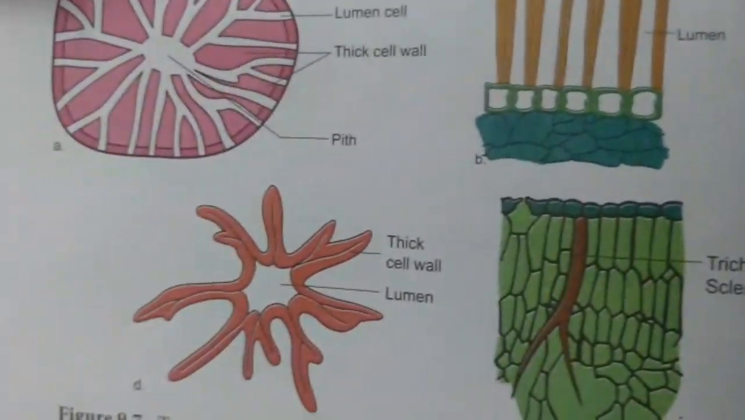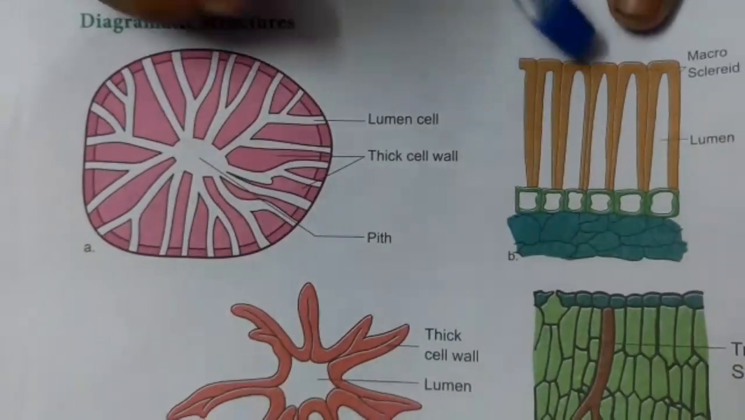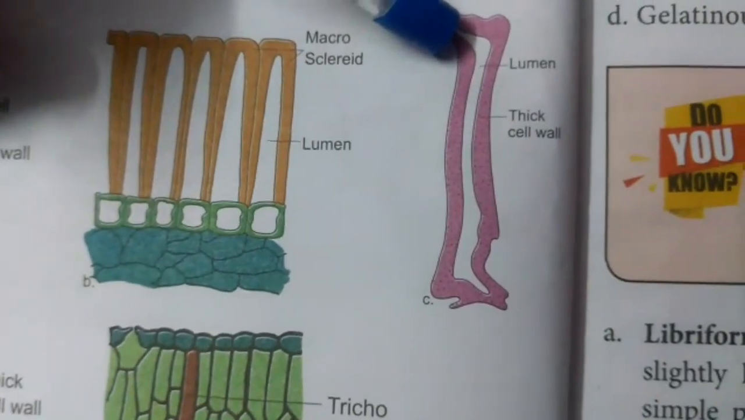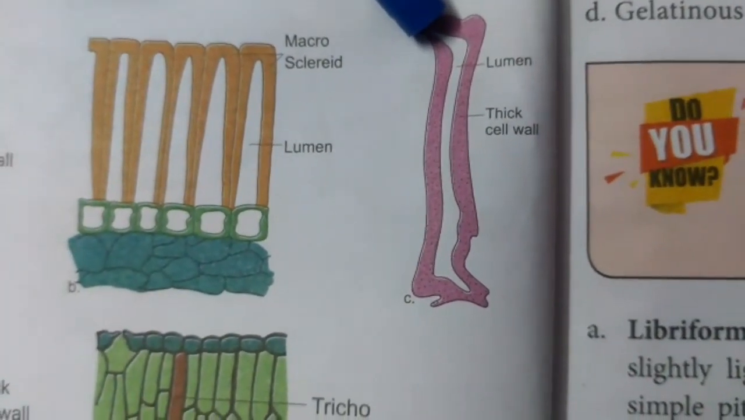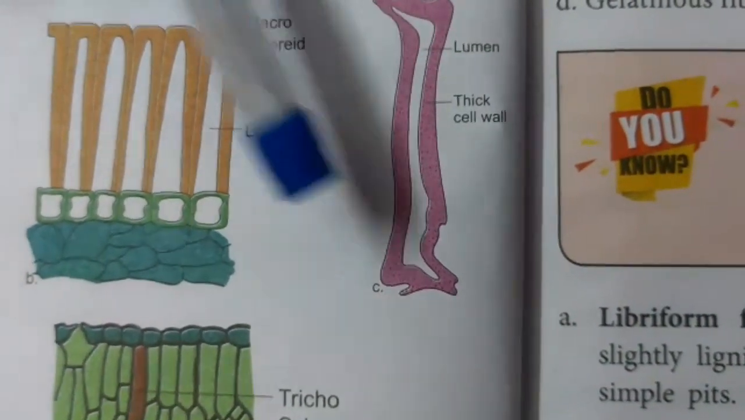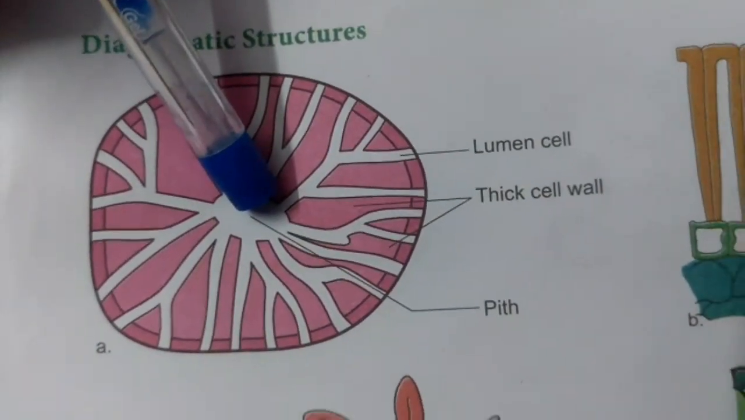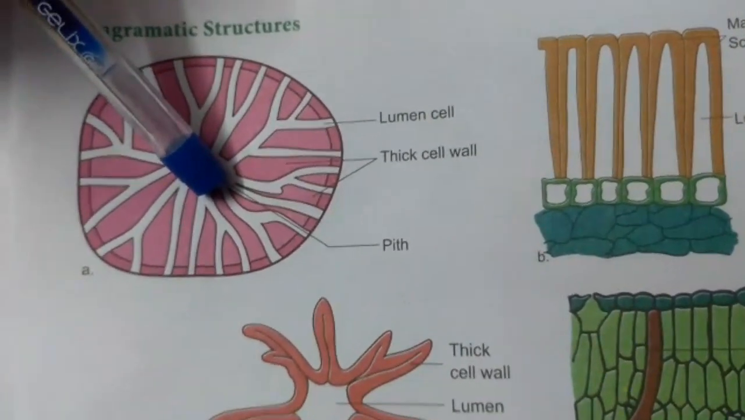The cell wall of the sclereids is very thick, due to the presence of lignin. So the cell wall is very thick due to lignification. The secondary wall is very thick. The lumen, meaning the central cavity, is very much reduced. They are smaller in space.